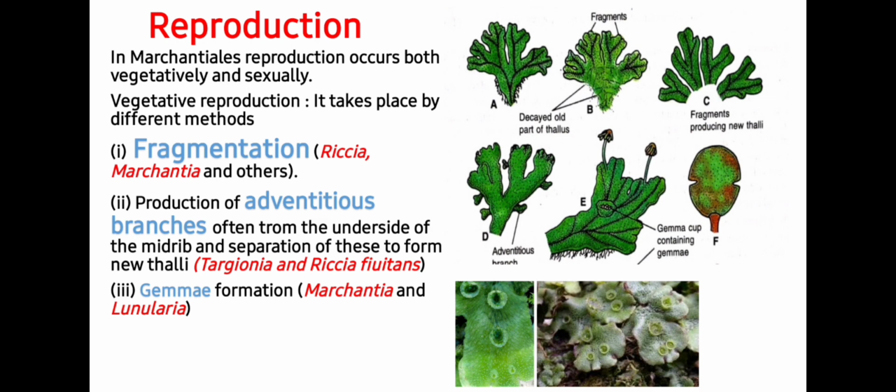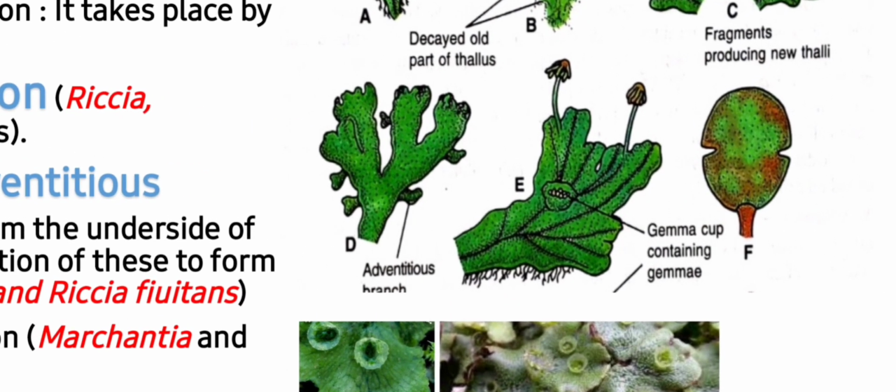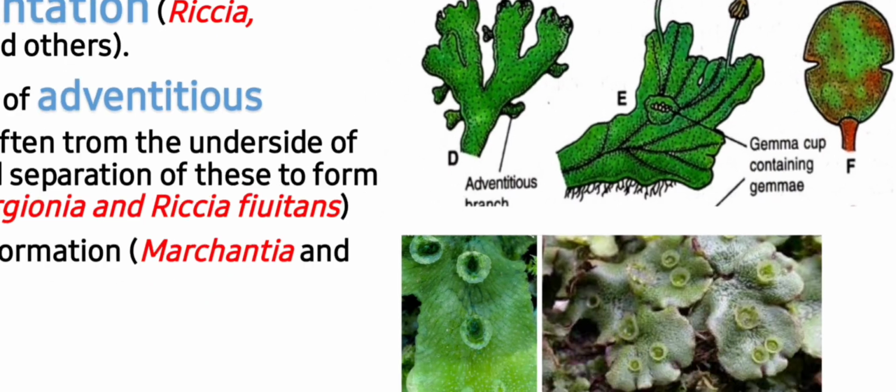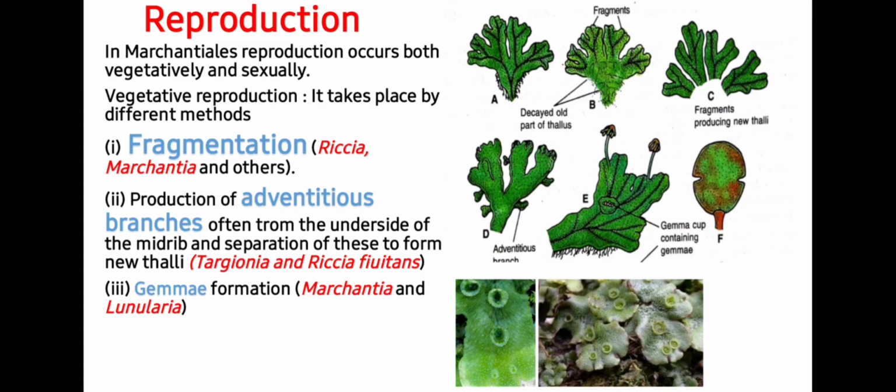Adventitious branches arise from the underside of the midrib and these separate to form new thallus. Examples are Targionia and Riccia fluitans. So you can see here adventitious branches, they arise from the underside of the midrib. They separate and they form new thallus.